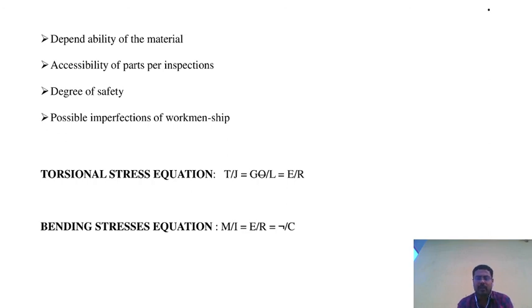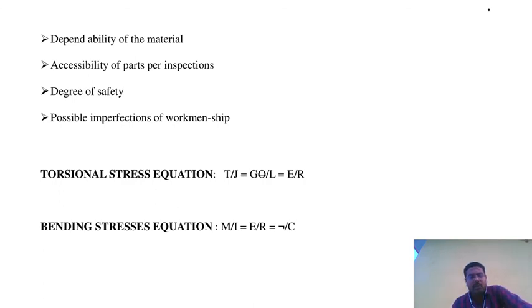So workmanship is also very important for the factor of safety. A highly qualified person knows the properties and each operation of the machines and takes care of them.